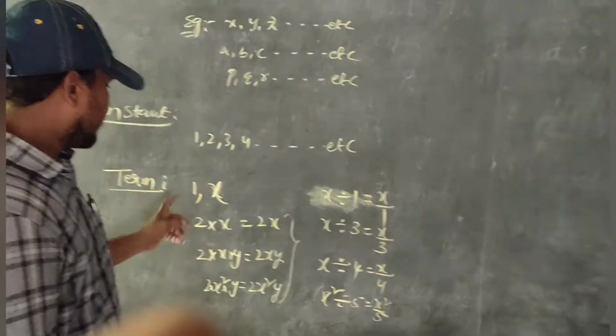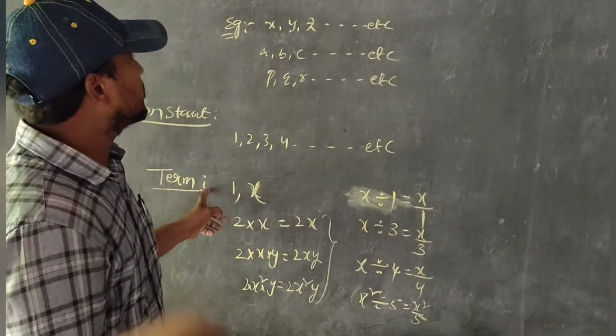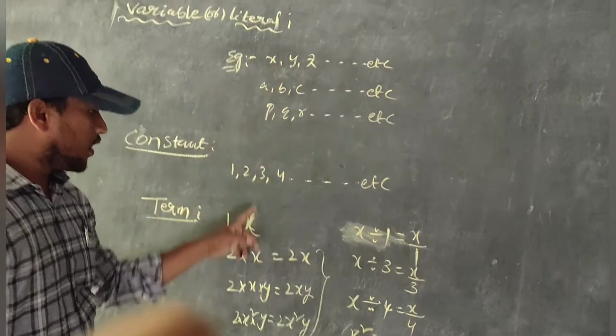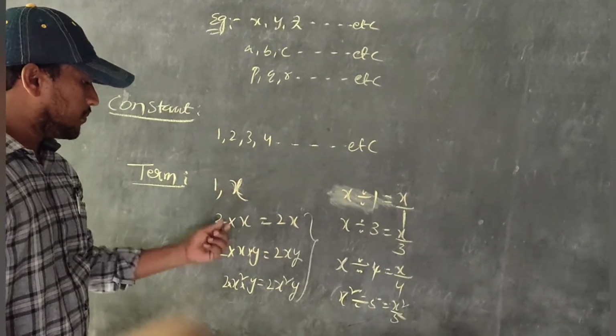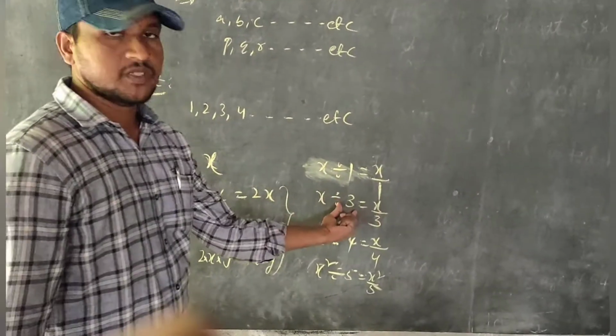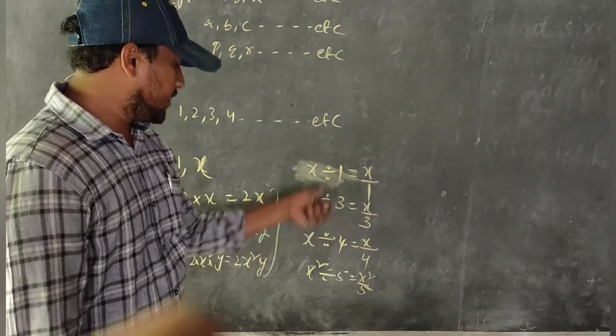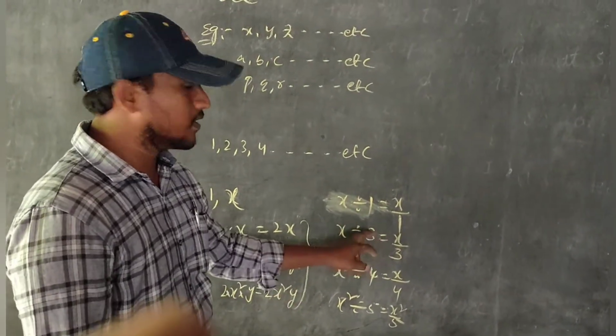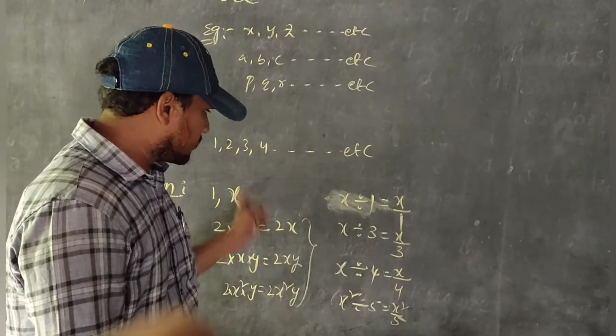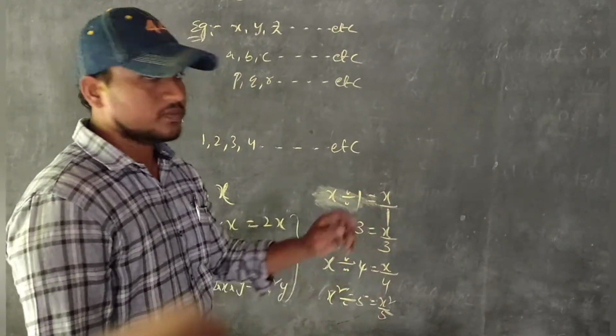That is the term definition. Variable alone or constant alone, or they are obtained by multiplication and division, then it is called a term. These are terms.